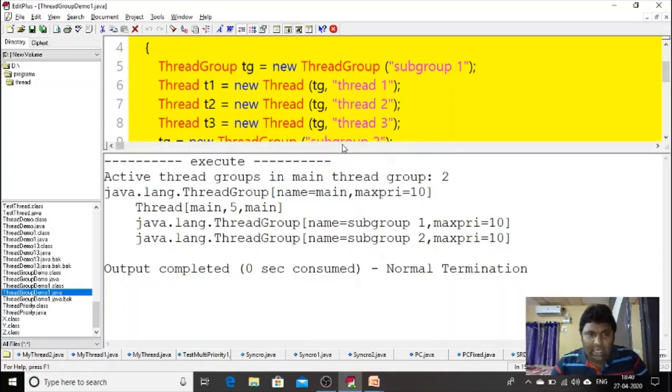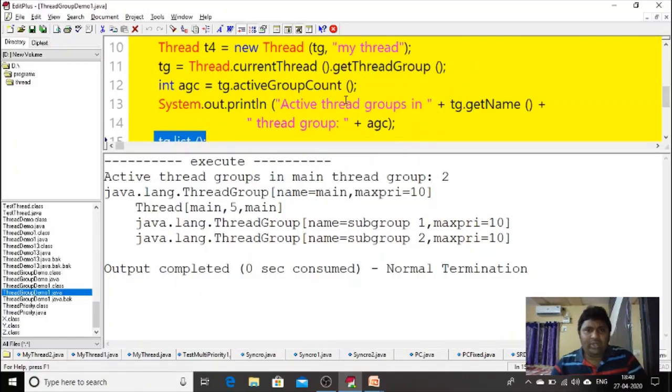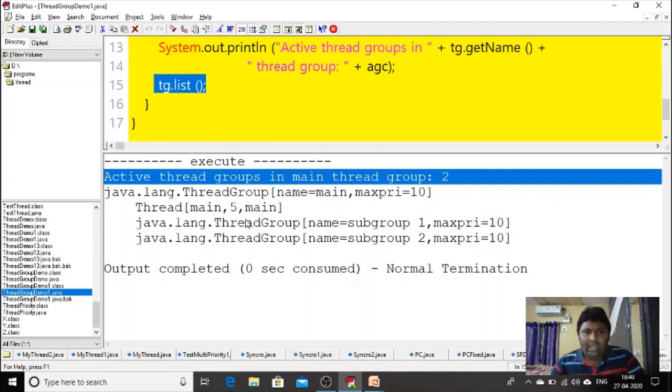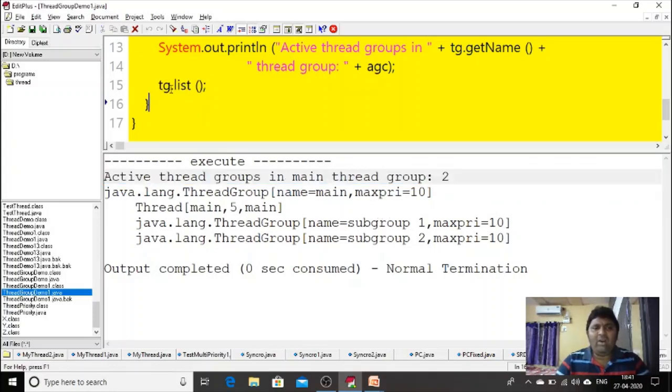So see this here. First of all, what we have printed is the active thread groups: how many thread groups we are having, activeGroupCount we have done. It is clearly showing that there are two thread groups. One is subgroup 1 and the second one is subgroup 2. Again after that we call tg.list(). It prints totally how many threads there are. So the main thread is there, then after that subgroup 1 is there, then subgroup 2 is there. So all those threads' information is printed with the help of tg.list(). So this is about multi-threading.